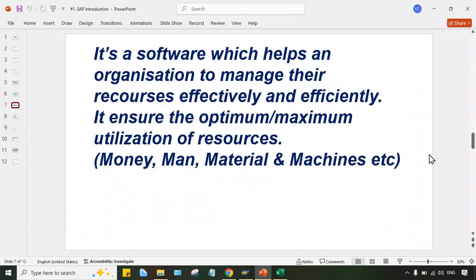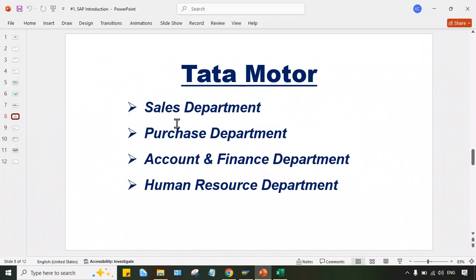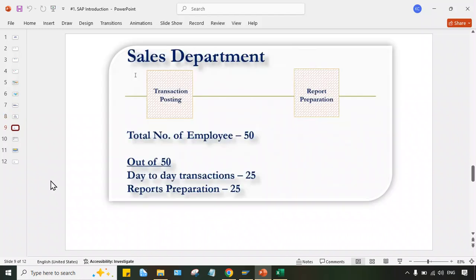Okay. Now I'll just quote a very simple example so that you guys will be having perfect understanding. Okay. So look at here. Here I have quoted the example of Tata Motor. Instead of Tata Motor, you guys can take example of any other organization as well, Tata Steel, Tata Chemical, or else any other organization. Okay. So in Tata Motor, look at here. I have written like sales department, purchase department, account and finance department, HR department. So these are the major departments. Okay. Out of these four department, take example of any of the department. Look at here. I have taken example of sales department.